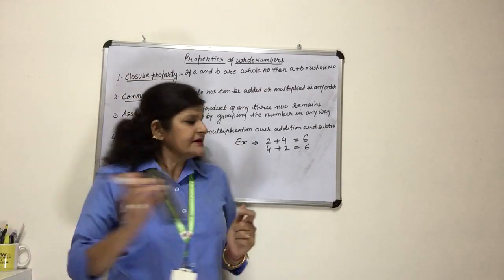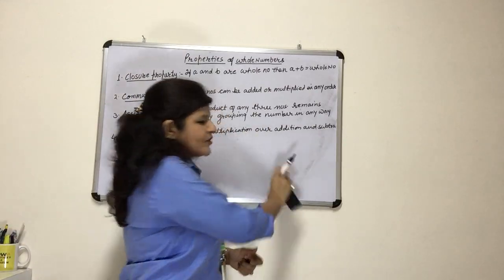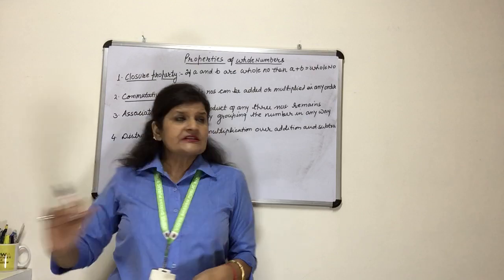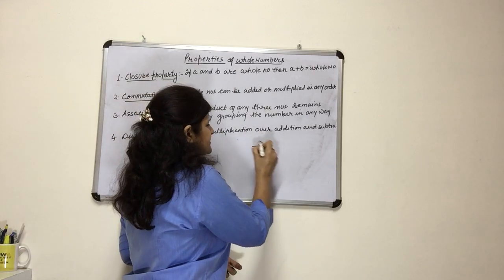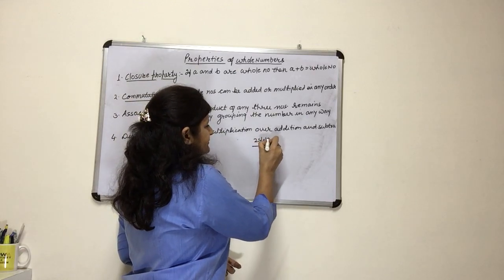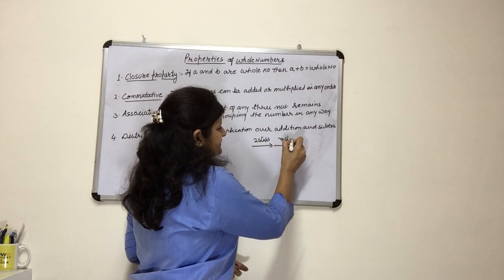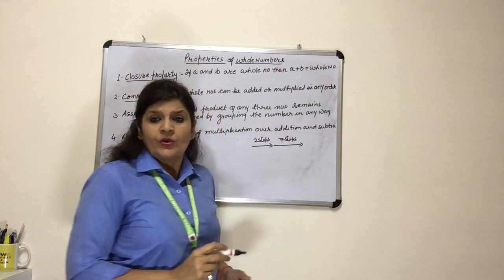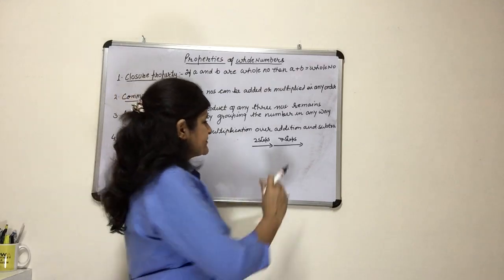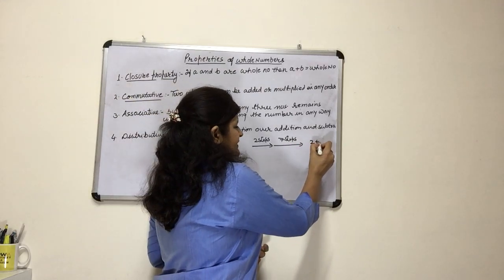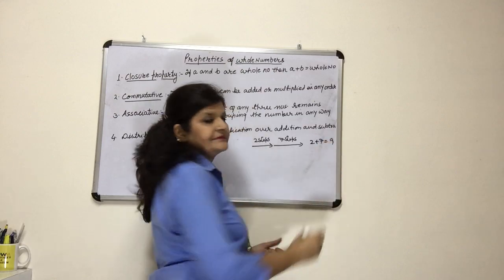Now you can better understand this property with an example. If you move 2 steps, and then you move 7 steps, how many steps have you moved? 2 plus 7, that is 9.